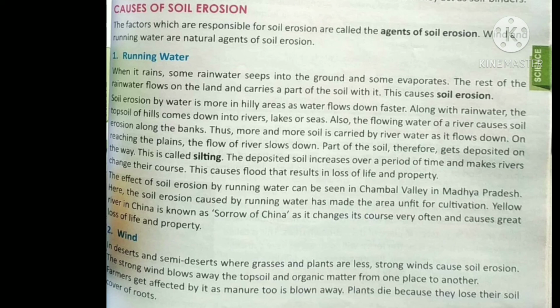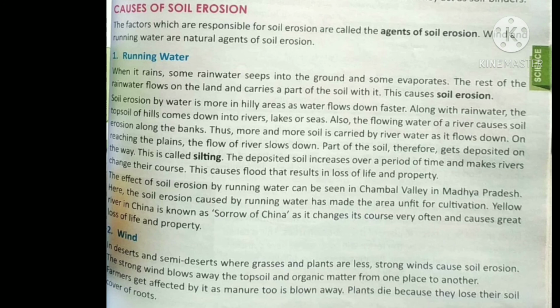The water enters or mixes with the rivers or the lakes or the sea also. So the soil particles which are carried away by this fast flowing water get settled down afterward when they come to ground level, or we can say the plain area.